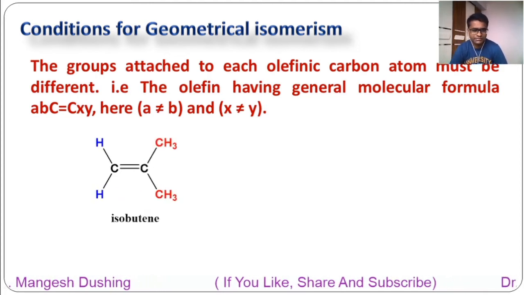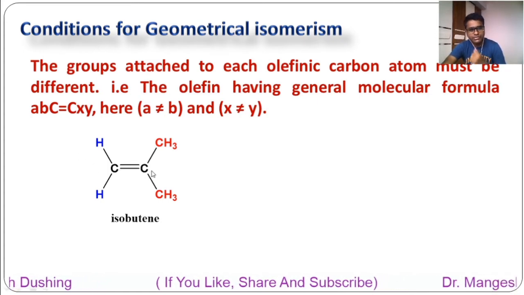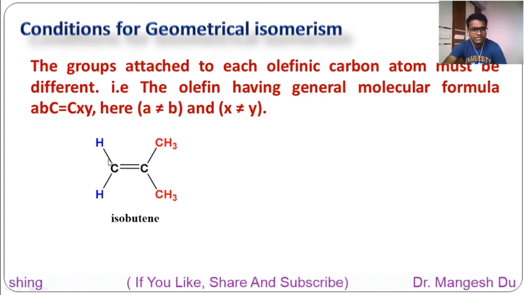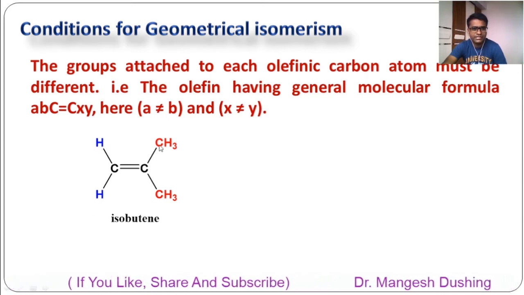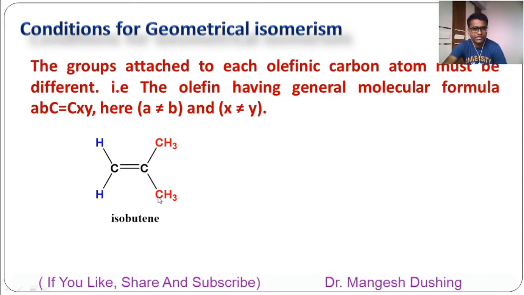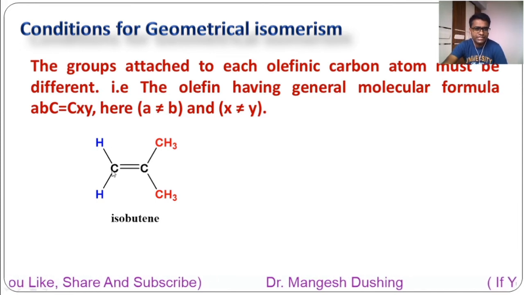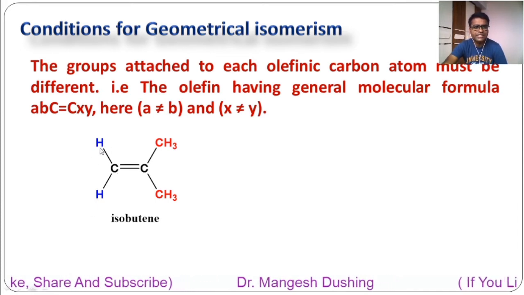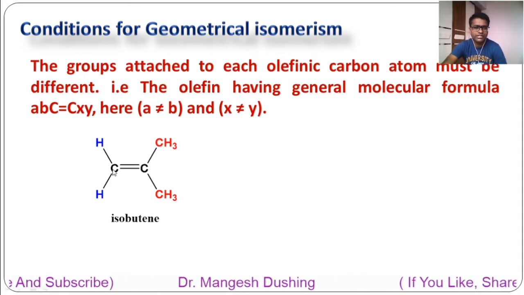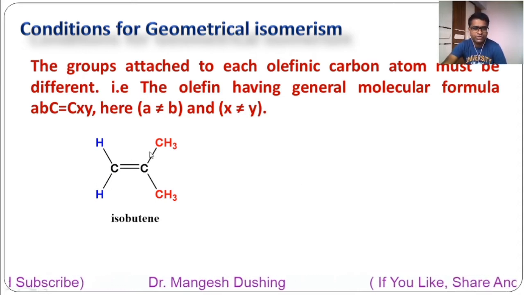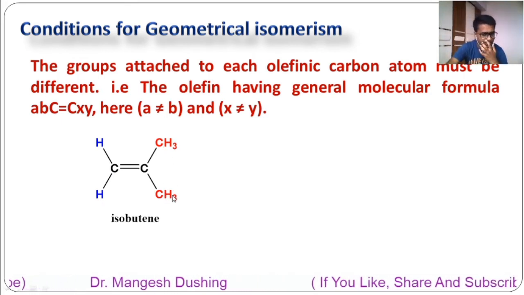Now see this example. These are the olefinic carbons, carbon number 1 and carbon number 2. On this olefinic carbon both groups are the same, H. Here also both groups are the same. So here geometrical isomerism is not possible. For each olefinic carbon, these two groups must be different. That is the main condition for geometrical isomerism. In this compound, on each carbon both groups are the same. Here this carbon has hydrogen, this carbon has methyl.